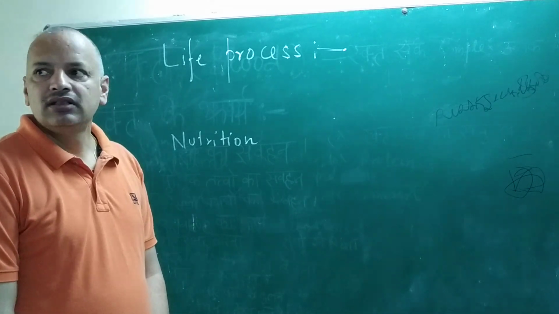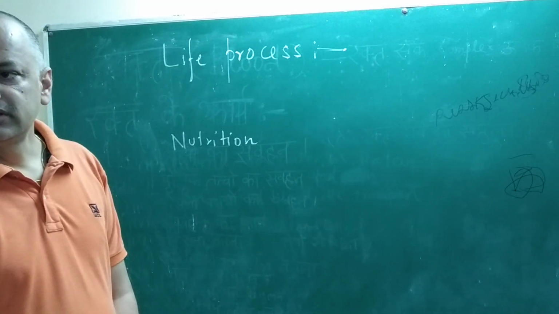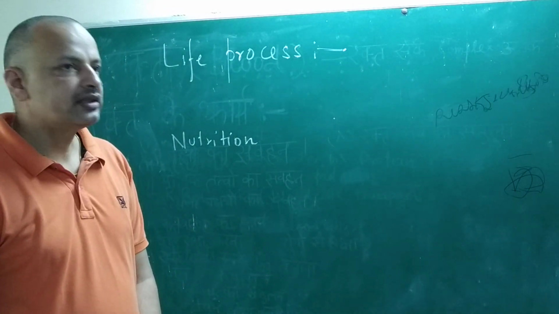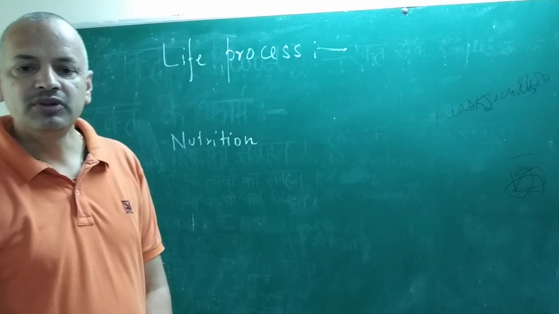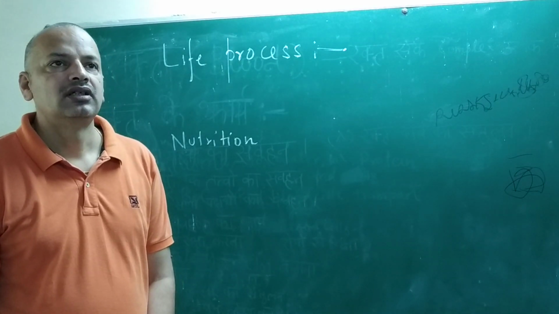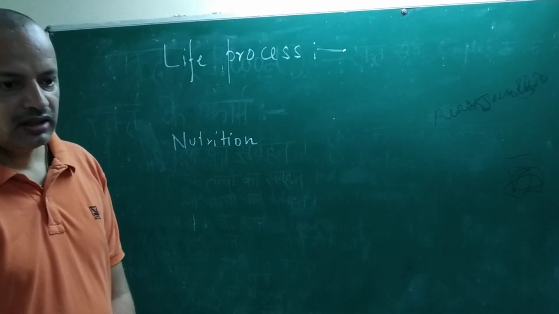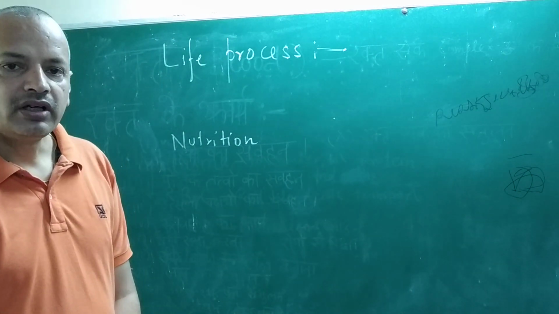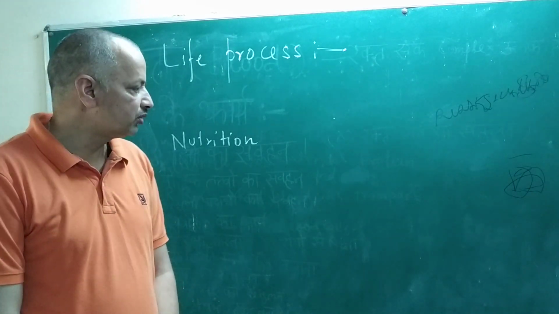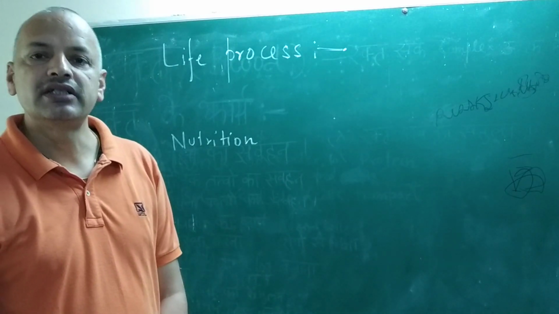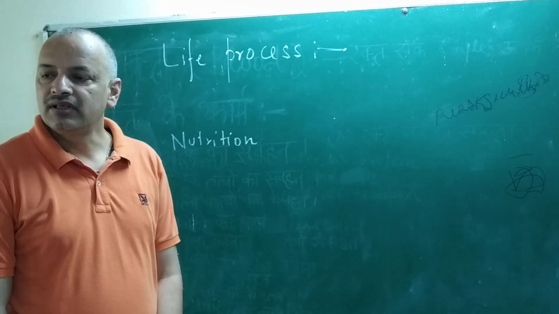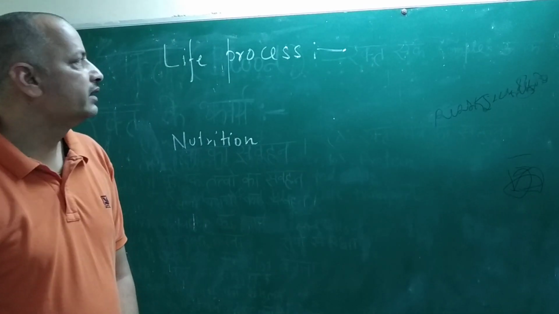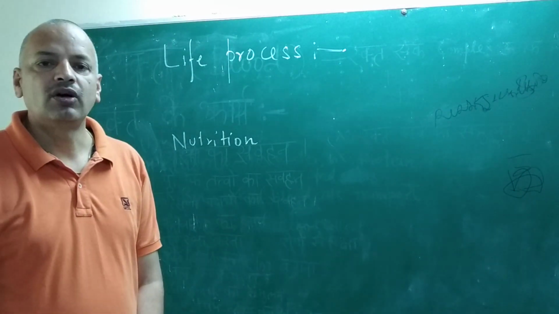You can say in other words, life process means a group of processes which are performed inside your body that help you to survive safely, and those processes are required every time for the existence of every living organism. Without life processes, no organism can exist or survive. So life process is an essential process of every living organism.